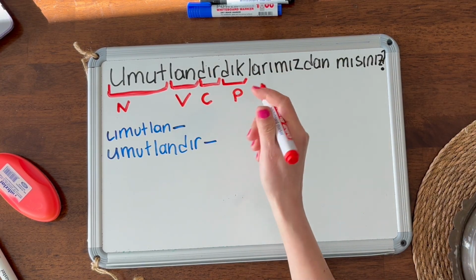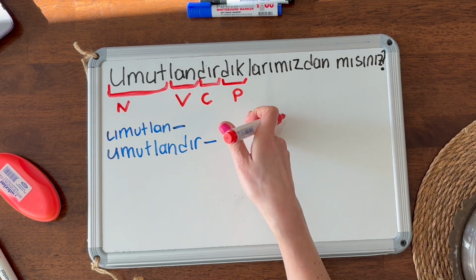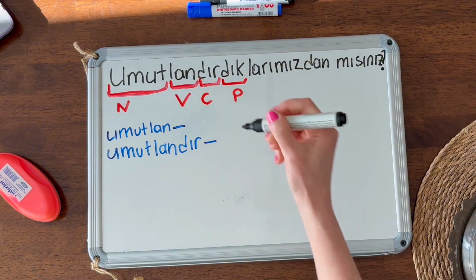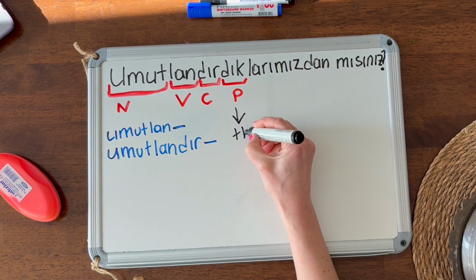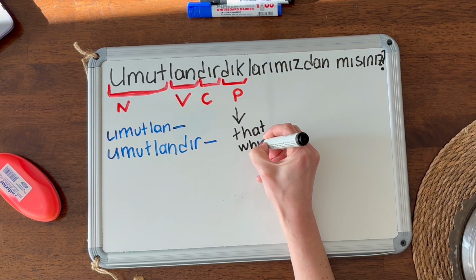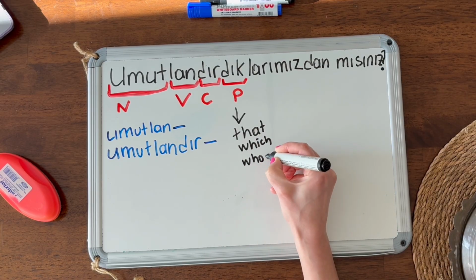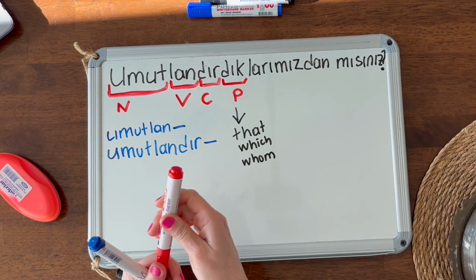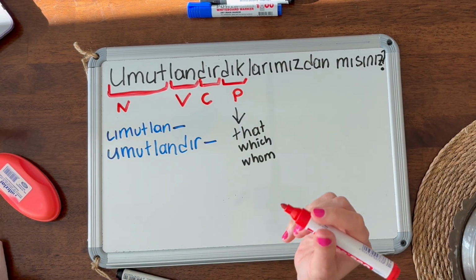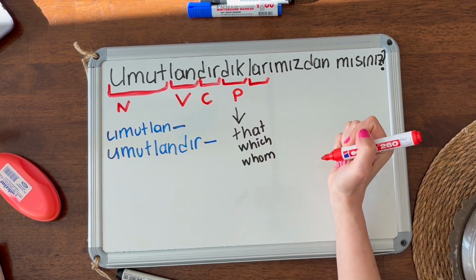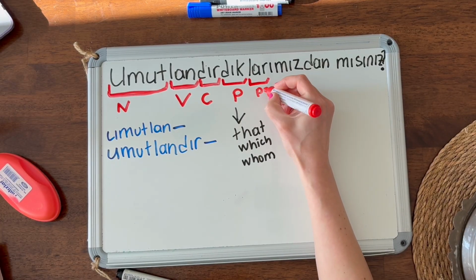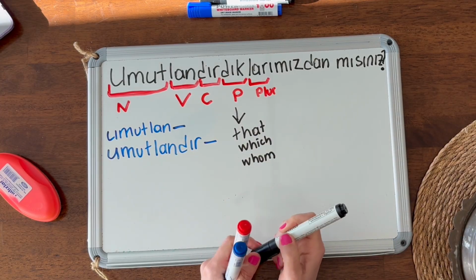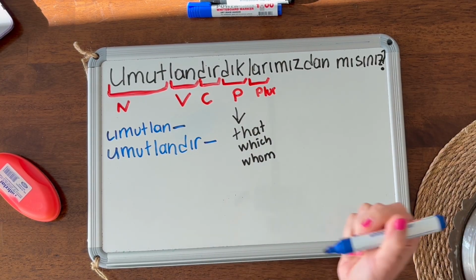Those whom. It means those whom, or that, or which. Those type of things. It depends on the structure. It can mean that, which, whom, okay? So, next, what do we have? We have lar. And it is the plurals, okay, lar. Or, if we had a different vowel system, it would be lash, okay?